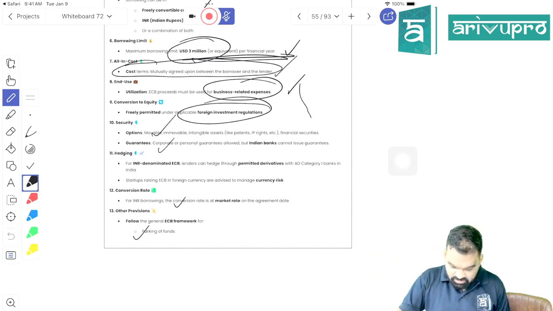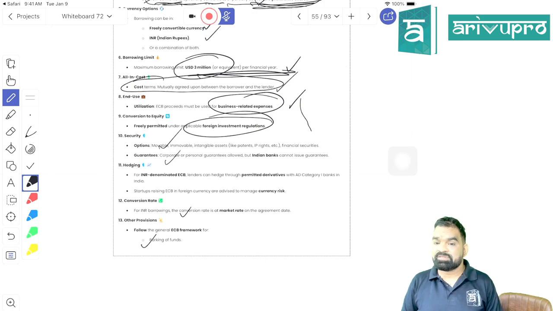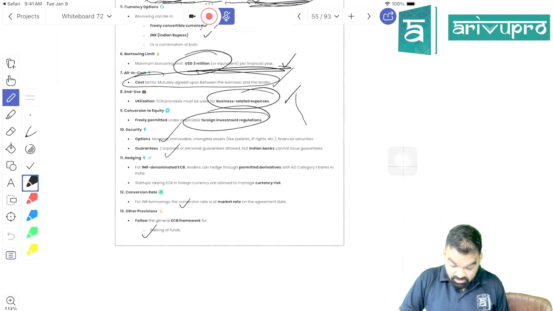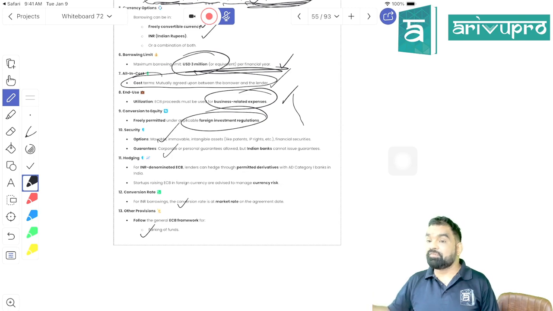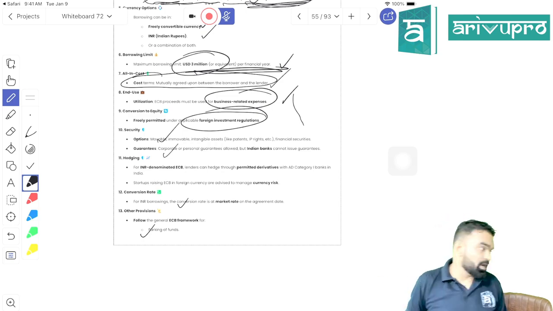Right, students. And you can use it only for business-related expenses, not for any other expenses. That is going to be applicable to everyone, right? Right, students. And you can convert it later on if you are not capable enough to repay them cash. You can convert it into equity, right? Right, students, is it clear?